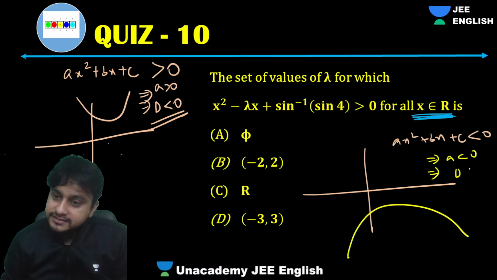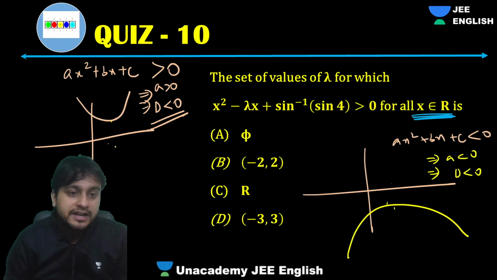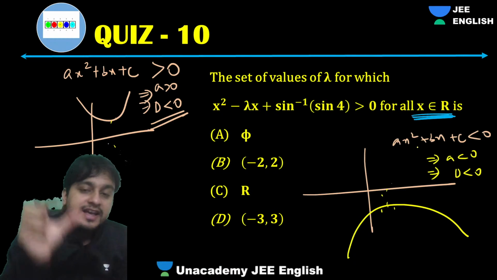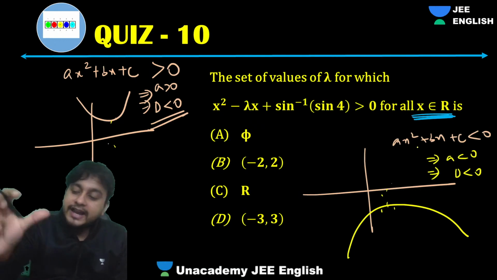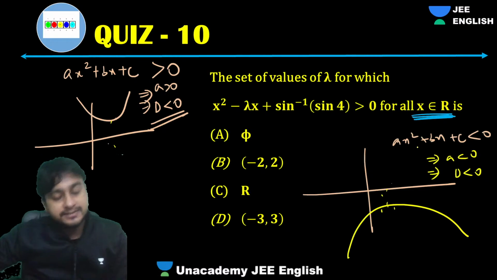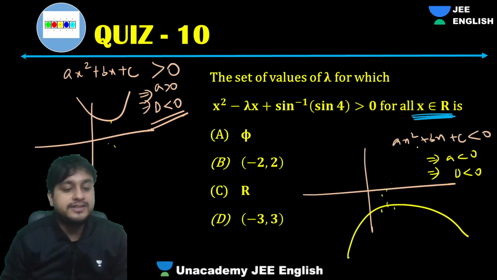Or discriminant will be less than 0, because there are no real roots, not cutting the x-axis. That is the very basic thing. Every year in JEE Main, you get at least one question, whether advanced or mains, no doubt about it, one question from this concept.